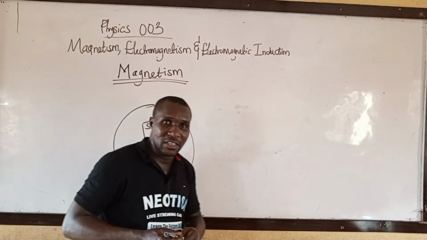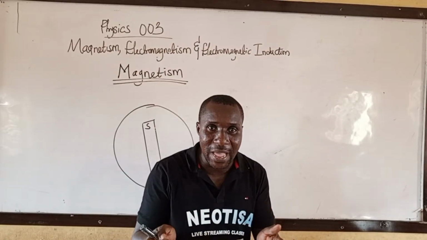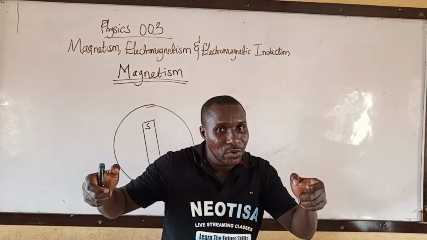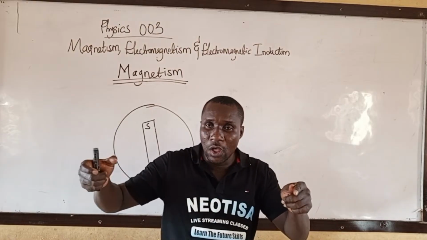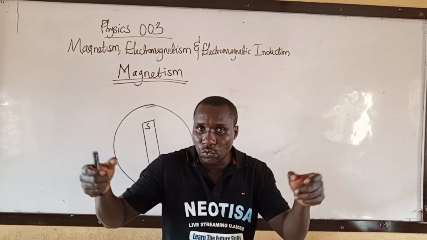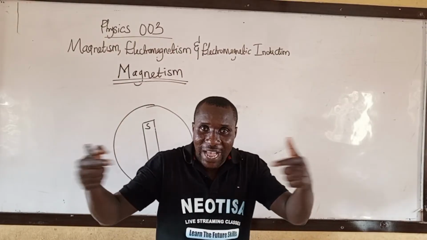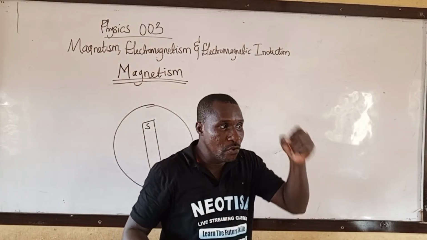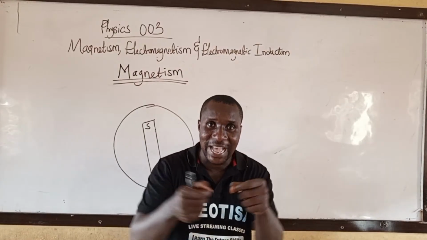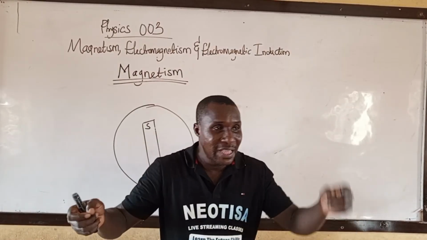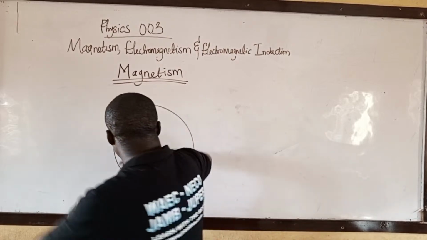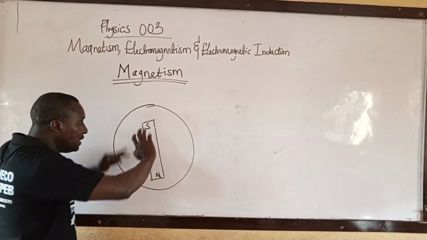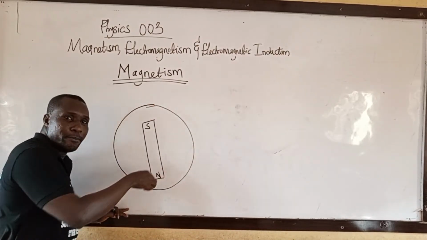Don't forget, like poles repel, and unlike poles attract. North pole attracts south pole in a magnetic bar. North and north repel each other. South and south repel each other, but north and south attract each other. Don't forget. Hope that you've seen a magnet before. North and south pole of a magnet attract, but north and north repel, south and south repel. This is the earth that has a big magnet in it. The earth has a big magnet in it.